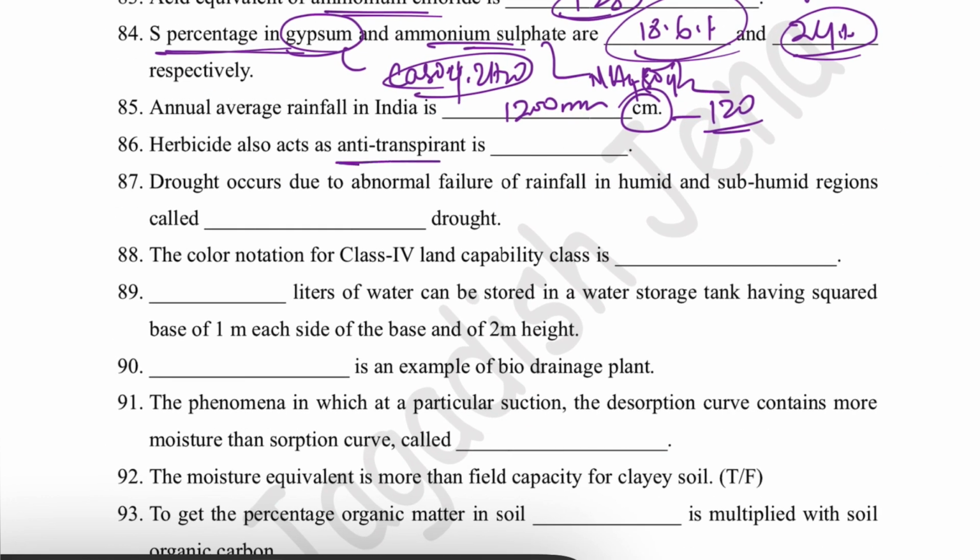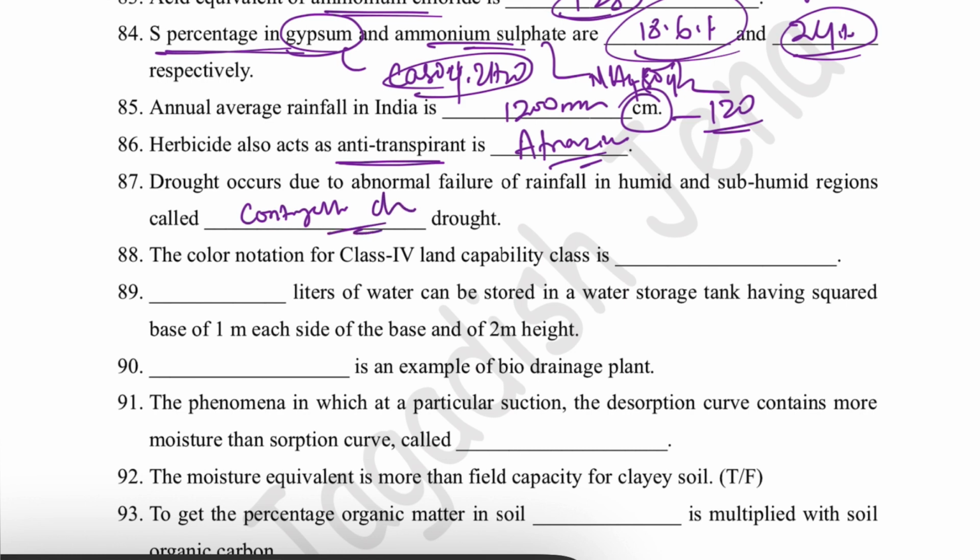Herbicides also act as anti-transpirants. That is atrazine. Atrazine is a stomatal closing type anti-transpirant. Then PMA, which is a fungicide, also acts as an anti-transpirant. Then drought occurring due to abnormal failure of rainfall in humid and subhumid regions is called contingent drought.